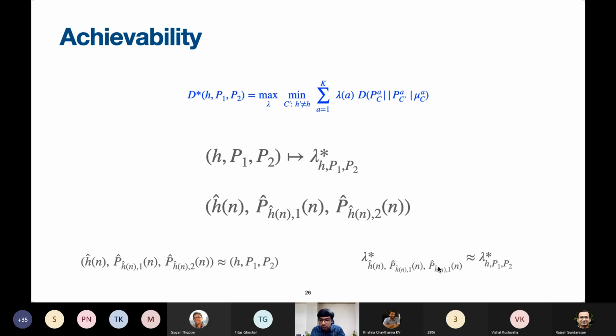Okay, and this particular property is satisfied thanks to what is known as Berge's maximum theorem. In other words, what we are saying is that this mapping is continuous, and therefore, if the estimates are very close to the true configuration, the lambda stars will also be close to each other.